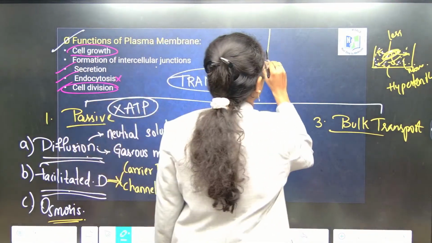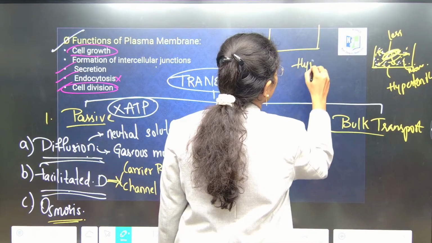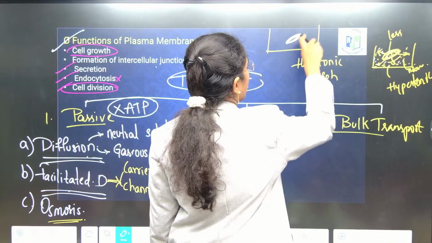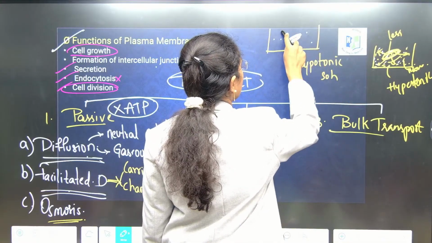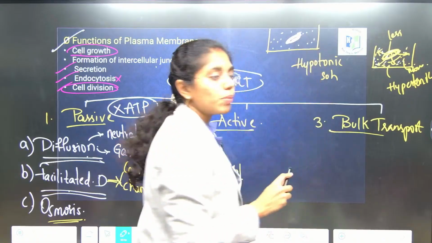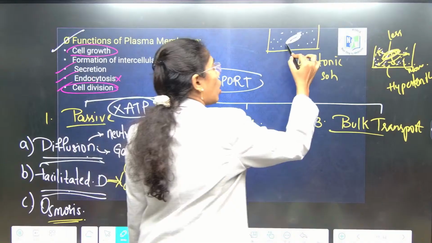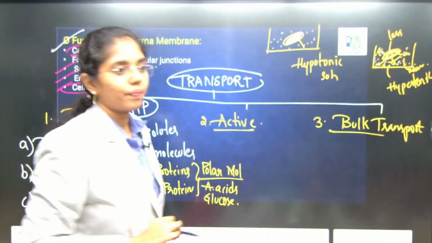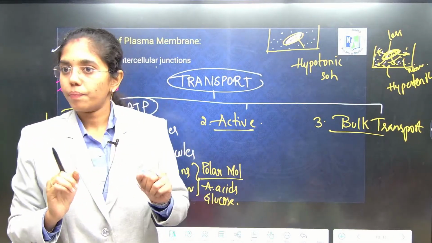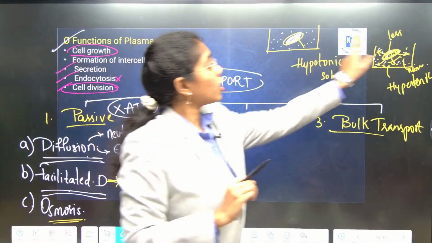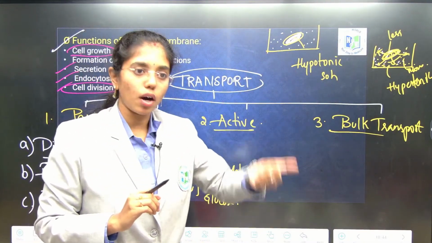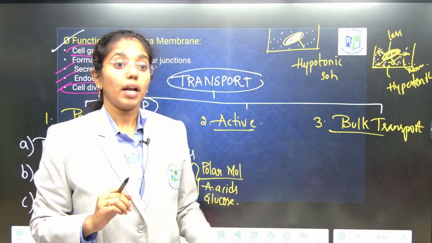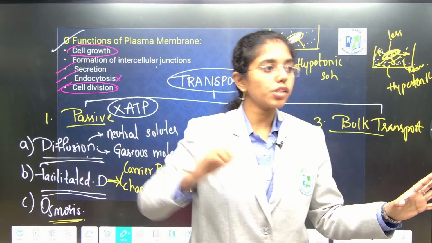Second point, hypotonic solution. A cell is placed in it. Now you tell me what happens? Endosmosis occurs. Means the water molecules, the solvent molecules, from here will enter into the cell. As a result the cell will swell. So it depends on the concept where you are applying, whether it is solute or solvent. It is not always the solute, it is not always the solvent, but movement is from low concentration to high concentration.